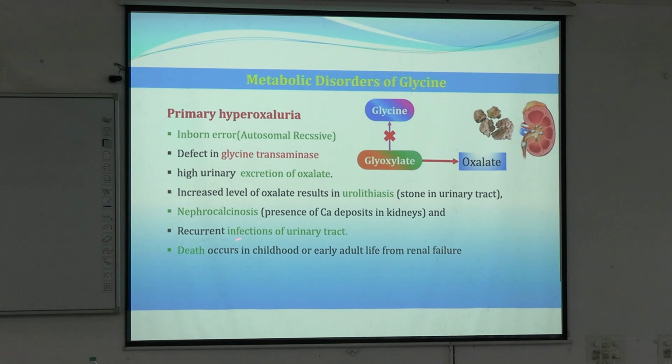If detected early it is good. It is also an inborn error, autosomal recessive type. So it is mostly detected in childhood, in infancy only, but if this becomes severe, death can also occur.